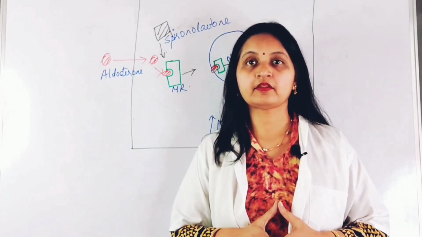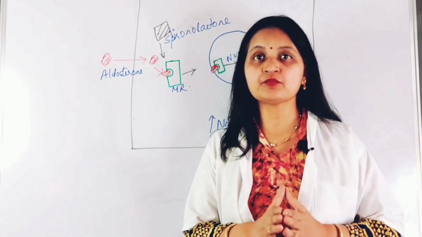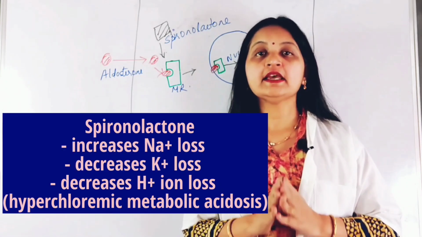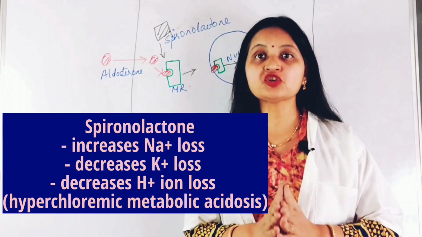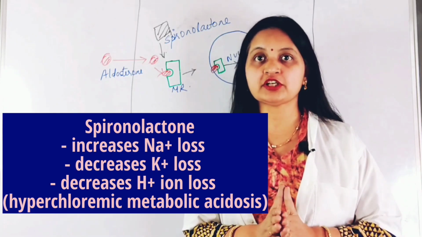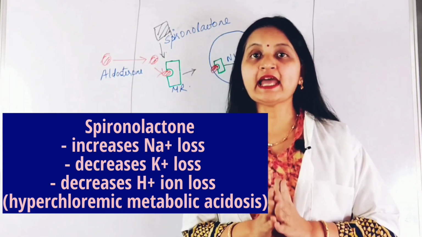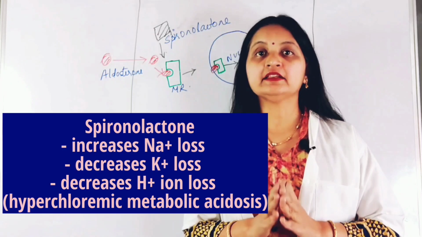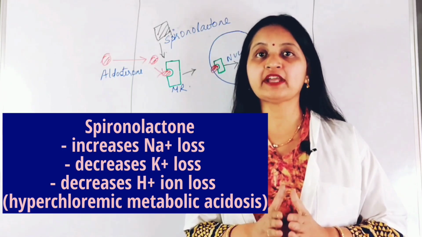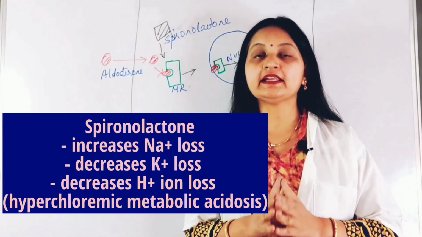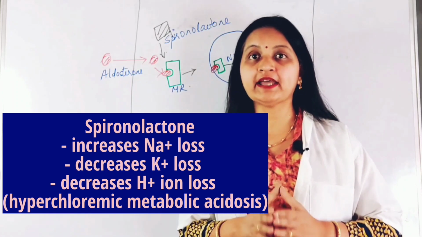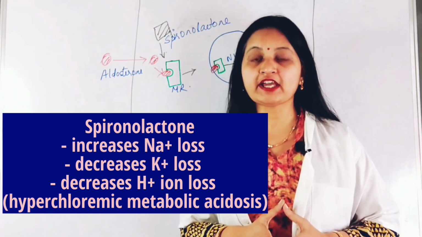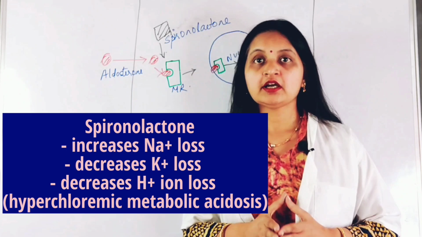The inhibition of sodium reabsorption, or natriuresis, is accompanied by a reduction in potassium excretion. So there is a reduced kaliuretic effect, and this helps to retain potassium in the body. It acts as a potassium sparing diuretic and helps to keep potassium in the normal range.